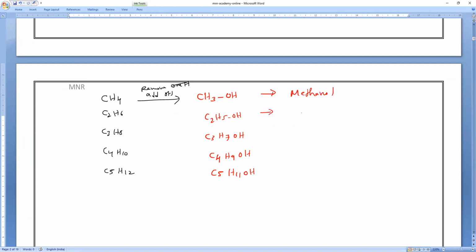Next one is what? Ethanol. But remember, whenever you are free, draw all these 5 structures. Do you understand what I'm saying? Note it. Propanol. Next one is what? Butanol. Next one is what? Pentanol. So is it a homologous series or not?